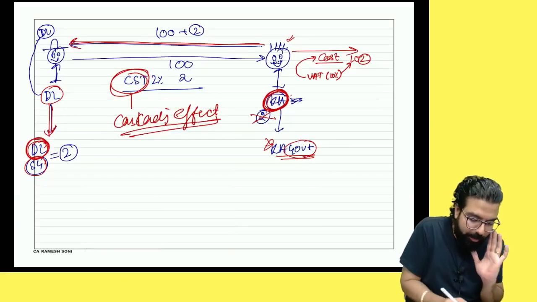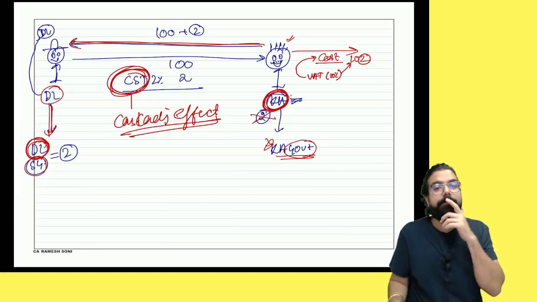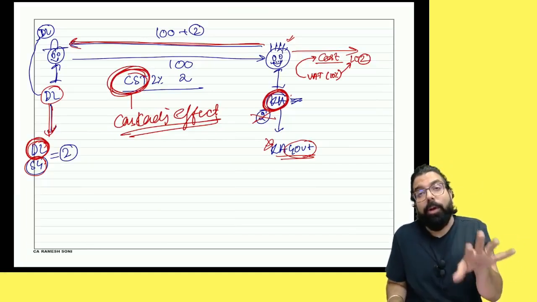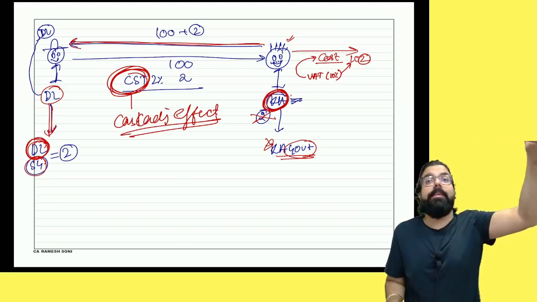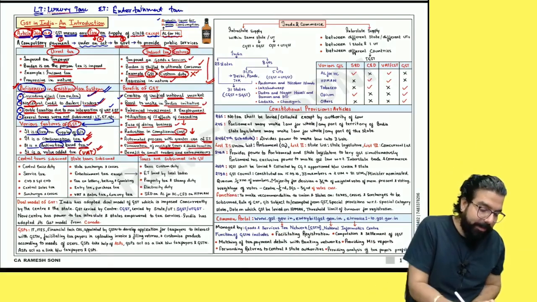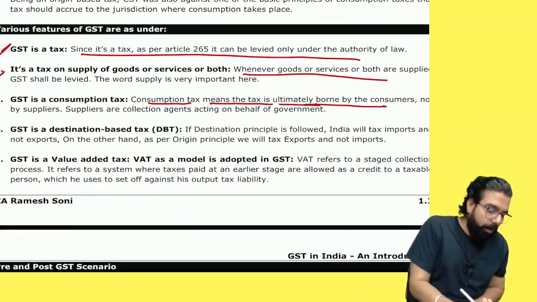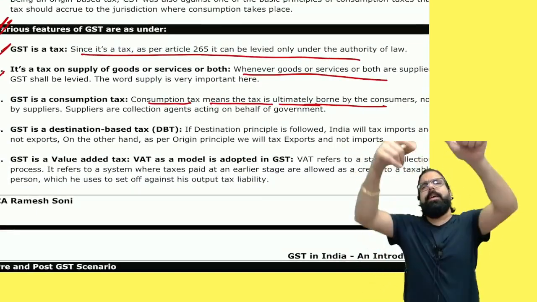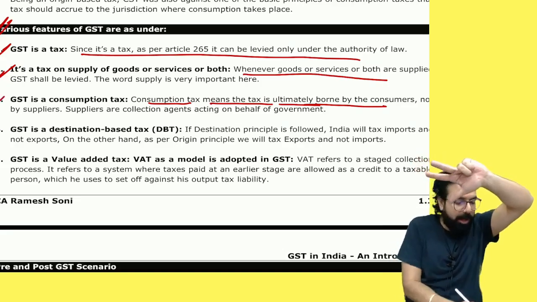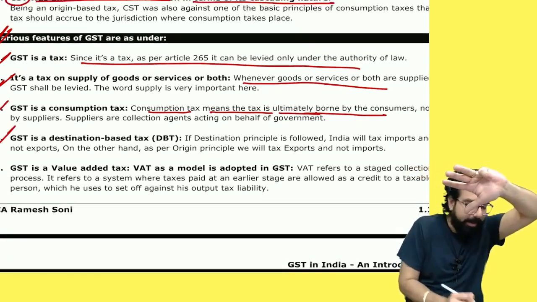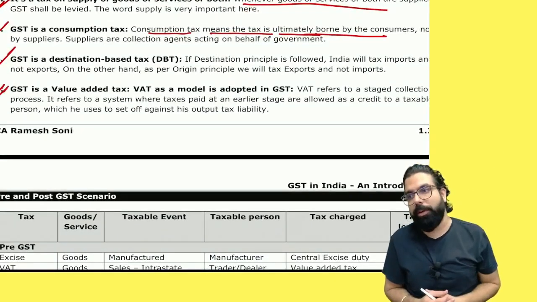Tell me one thing. Did I tell you about CST? Is CST causing double taxation? Is CST causing tax on tax? Is it causing cascading effect? So they are telling CST was also causing what, everyone? Cascading effect. What are the various features of GST, everyone? GST is a tax on supply. It's a tax on consumption. And GST is a value added tax. Anyone, any doubt till here?